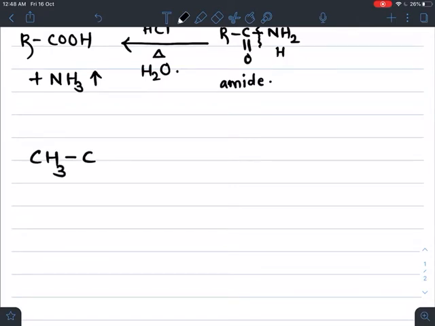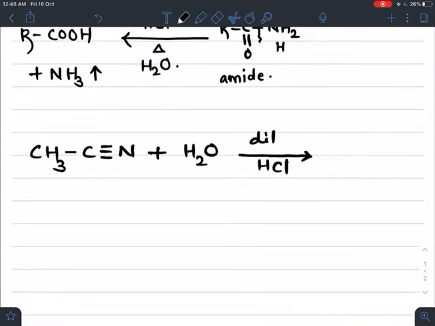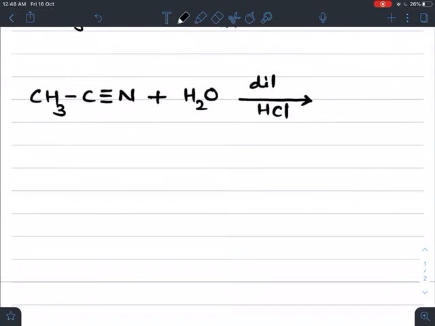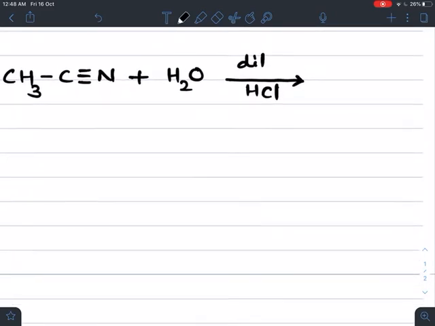Methyl cyanide, CH3C triple bond N, undergoes acid hydrolysis, meaning addition of water takes place. It takes place in the presence of dilute mineral acid like HCl, or in alkaline medium this reaction also takes place. Breakdown of water always gives H plus and OH minus.